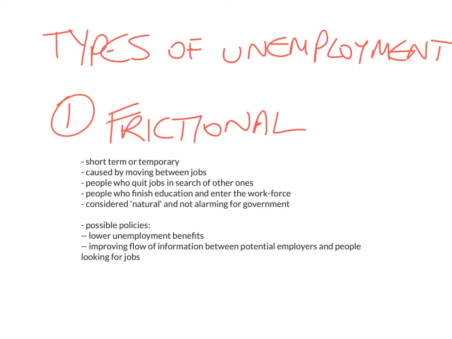The first one, frictional unemployment. So frictional unemployment is the first type I'm going to talk about. This is considered short-term or temporary. It is unemployment that is caused by moving between jobs. Say, for example, people who quit jobs that are searching for other ones, or people who finish education and are trying to enter the workforce. Someone just graduated from high school or just graduated from college.